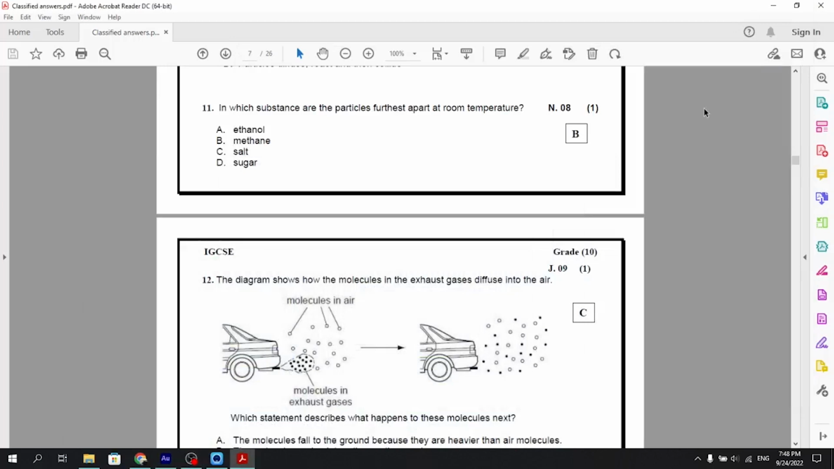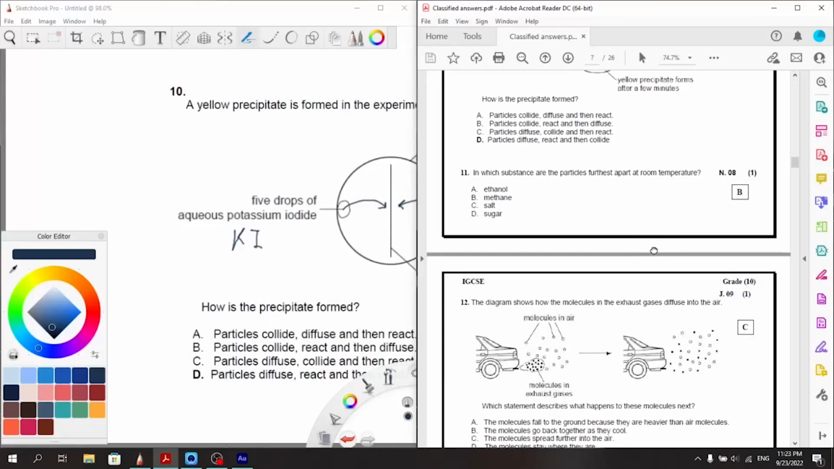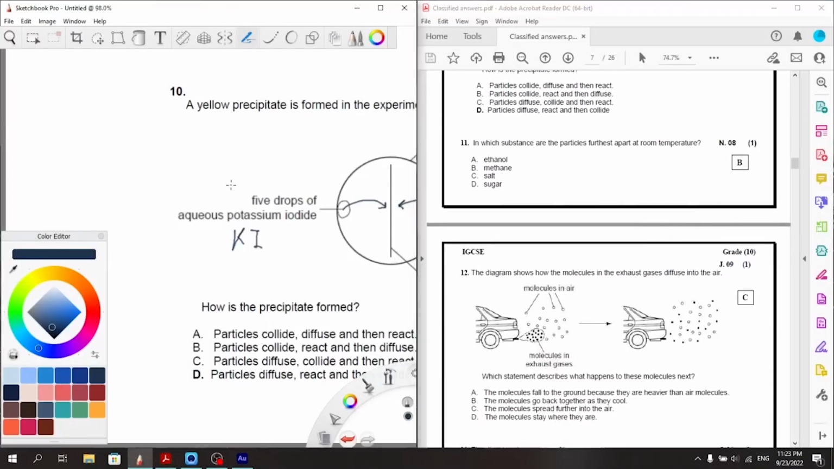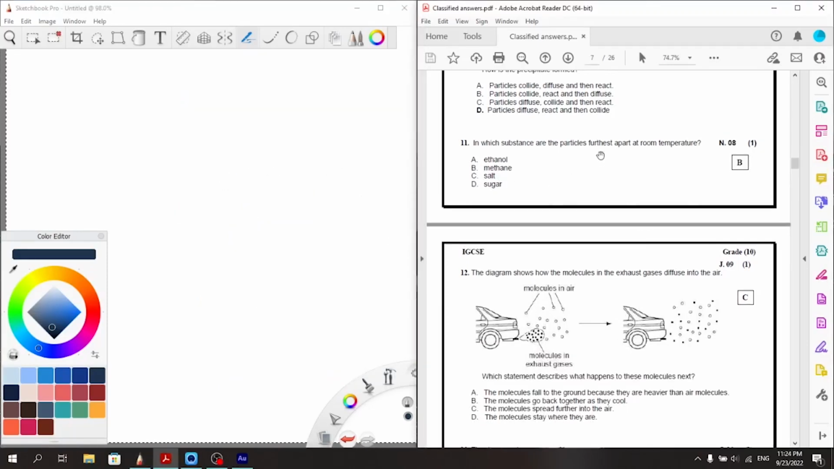Hello everyone, today we'll continue answering more questions on chapter 1, the particulate nature of matter, and we are still on paper 2, so let's get into it. Question number 11, in which substances are the particles farthest apart at room temperature?